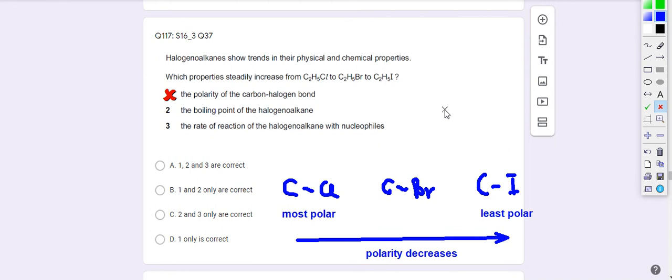The boiling point of halogenoalkanes. Now, when we talk about boiling point, we need to consider the intermolecular forces. All these halogenoalkanes have one polar bond, therefore the molecule is polar. So every molecule here is polar. They have permanent dipole forces between the molecules. Now, they also have something called van der Waals forces.